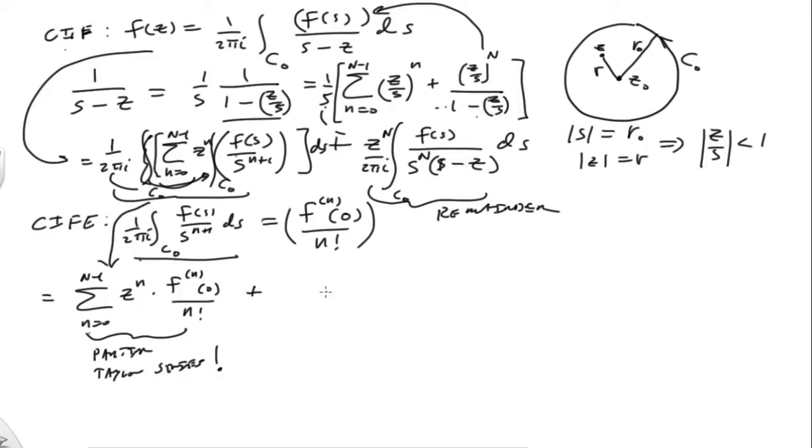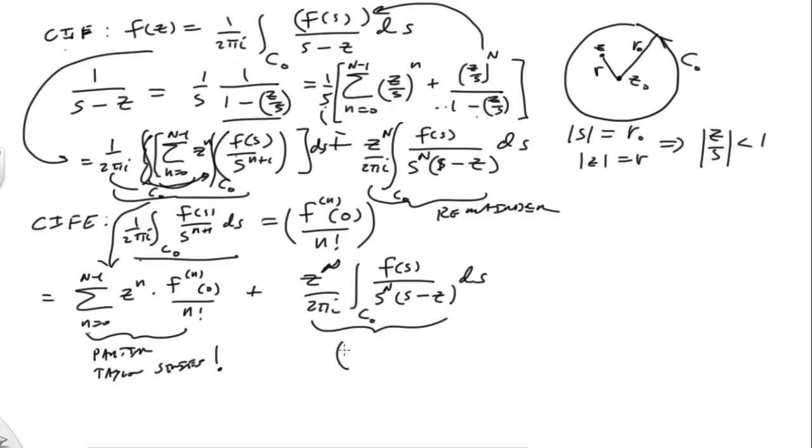Okay, and we can write that down. So this is actually going to be z to the capital N power all over 2 pi I, integral C0 of f of s all over s to the capital N power, s minus z, ds. Okay, so I'm going to label this.